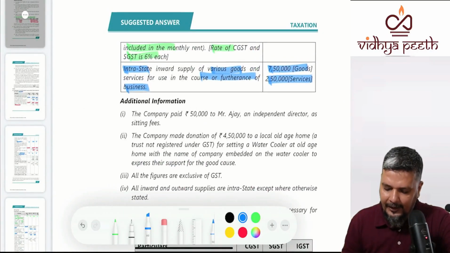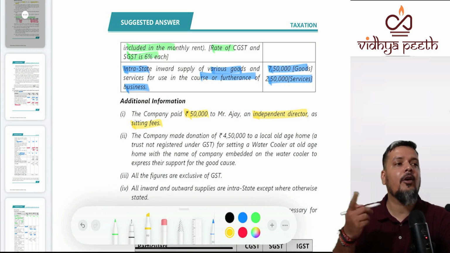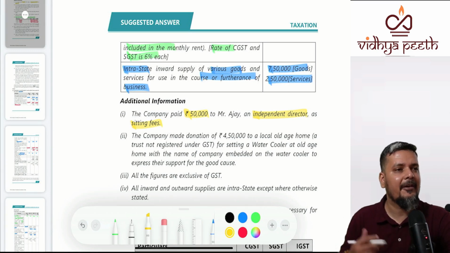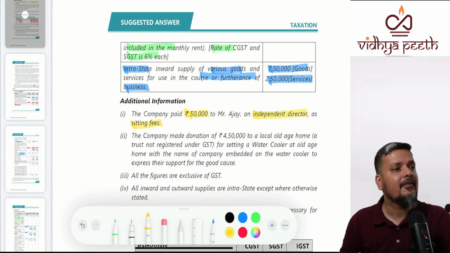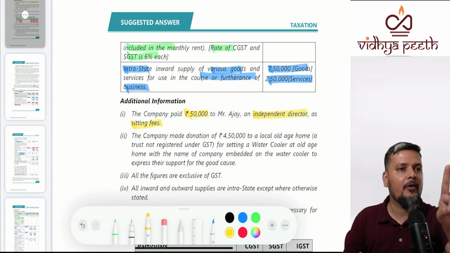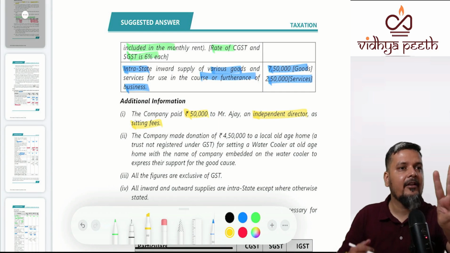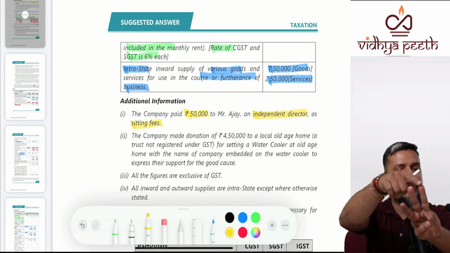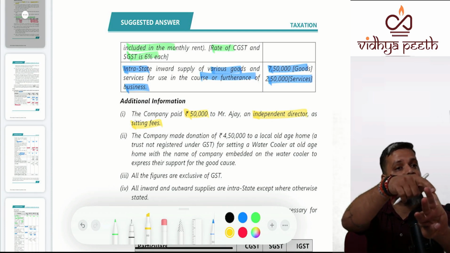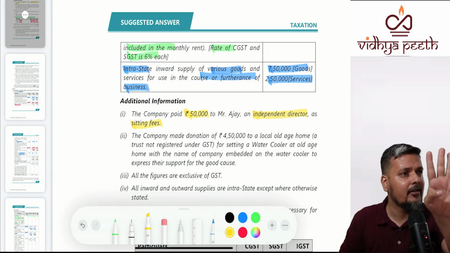The company also paid 50,000 to Ajay, an independent director. So is it inward supply or outward supply? The company is making payment, so it is inward supply. Is it subject to RCM? Yes. It will come in 2 tables. In our presentation, there are totally 4 tables. Output tax we have completed. RCM, now we will fill. ITC we will fill. So it will come in table 2, RCM, table 3, ITC, and also the final payment in cash. We'll work out in 4 tables, not like ICA.